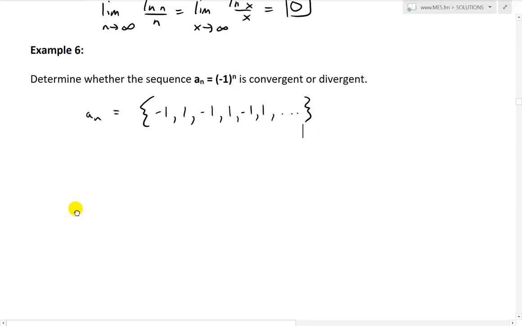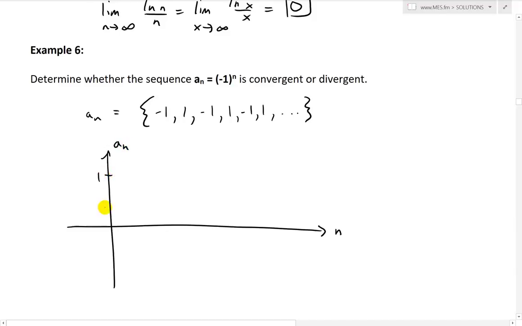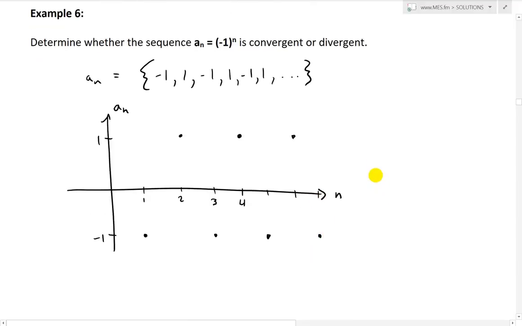If you were to graph this out, this is n, this is a_n, and we have a 1 and a negative 1 across here. For 1, we have negative 1. For 2, we have positive 1. For 3, we have negative 1. And for 4, we have positive 1, and so on and so forth. It keeps going on and on. So there is no convergence.